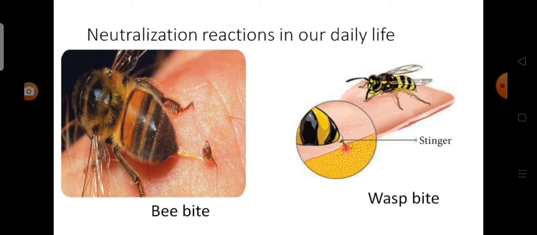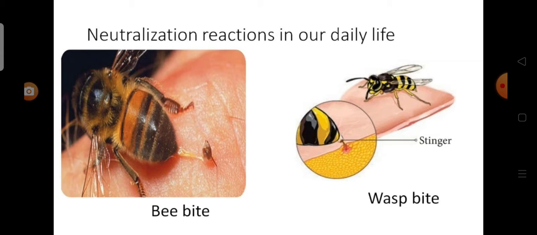I will see about the neutralization reaction in our daily life. First one is bee bite. Whenever bees or red ants bite, they inject an acid called formic acid into our body. This acid causes burning sensation and pain. To suppress the pain, a suitable base in the form of calcium hydroxide is applied so as to neutralize the formic acid.